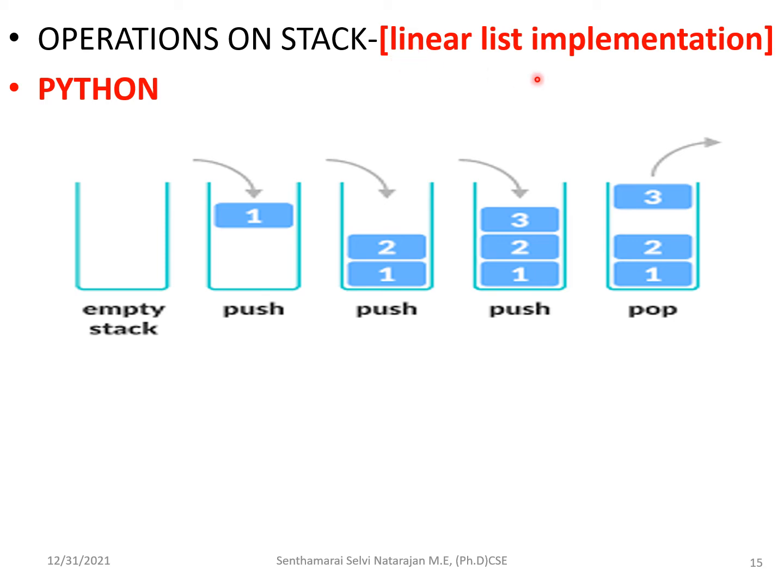Here in your syllabus you have linear list implementation. How has the linear list been implemented? You know that linear lists are arrays. You can access the elements one by one. So first there is an initially empty stack, then push one element, then push another element. You can perform operations like pop or peek, anything.